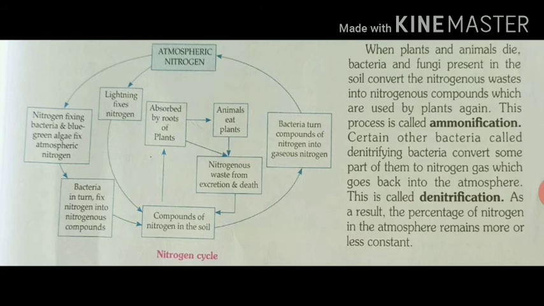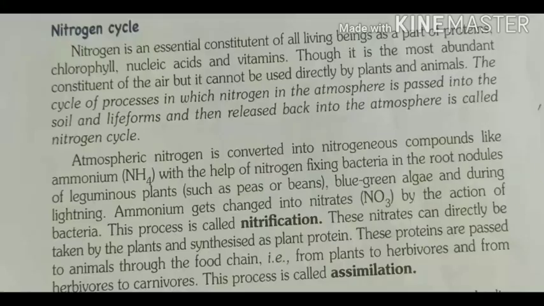We can define ammonification as the conversion of complex organic compounds like protein into ammonia. So, when complex compounds like protein are converted into ammonia, it is known as ammonification, and ammonification is done by decomposers.